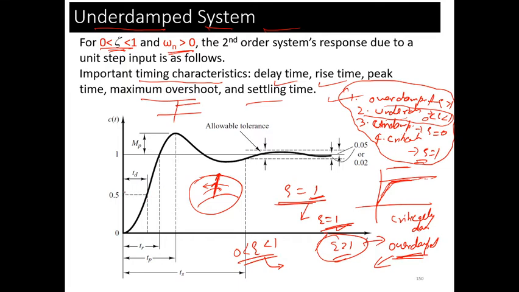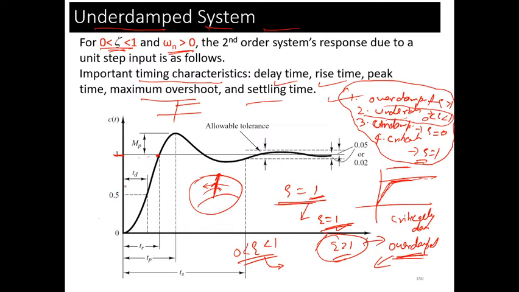The delay time is the time to reach 50% of the maximum or steady state value. Rise time means the time to reach the steady state value for the first time.